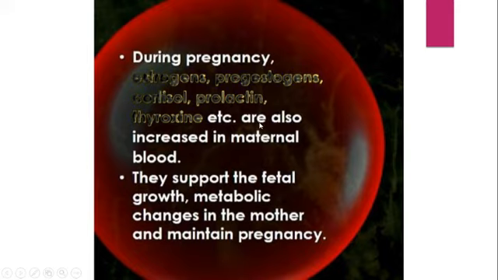From the mother's body, the calcium and all the nutrients are going to the fetus. So obviously, there is a lack of calcium in the mother's body. So calcium, metabolism, and the production of the proper mammary gland, that means milk production, and whatever systems are there, must be increased. Then only the maternal body will be maintained, right? The balance. So they support fetal growth, metabolic changes in the mother's body, and maintain the pregnancy. Obviously, you know that progesterone is the important hormone which is maintaining the pregnancy.